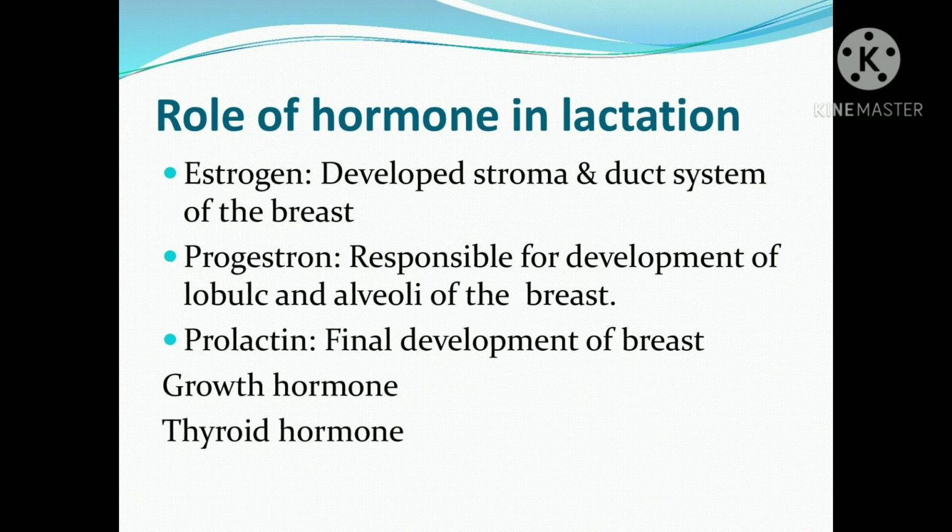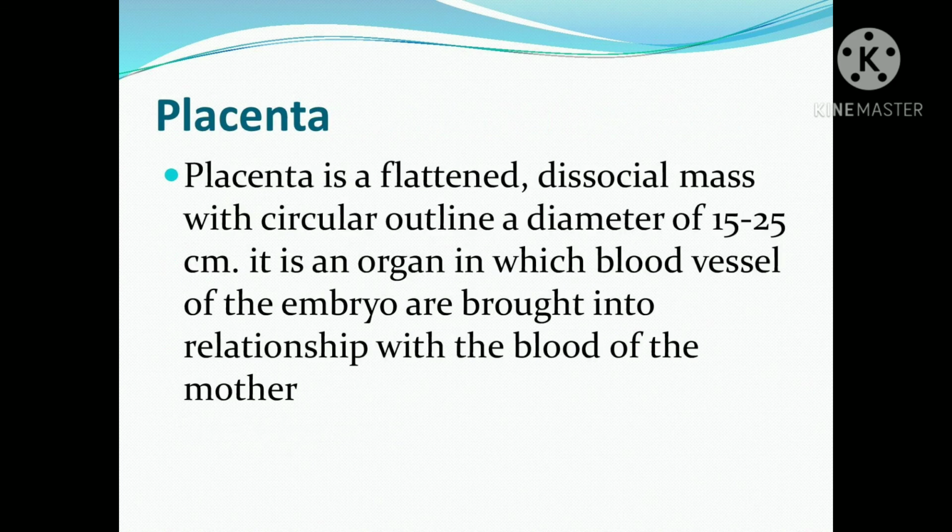The role of hormones in lactation: estrogens develop the stroma and duct system of the breast, and progesterone is responsible for the development of lobules and alveoli of the breast. Through these hormones only, we have growth in the breast during pregnancy.